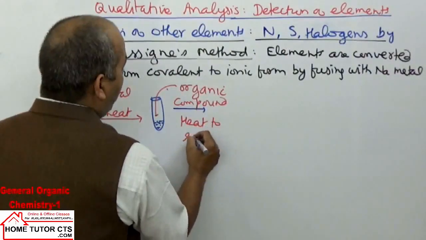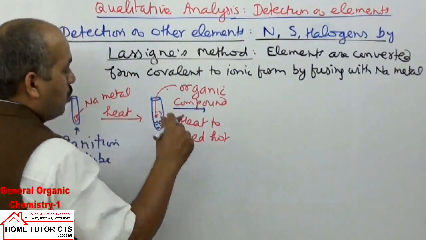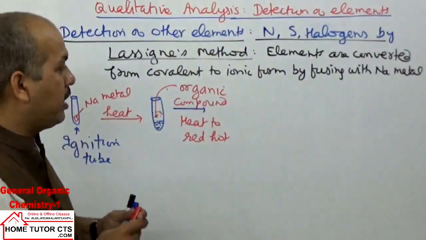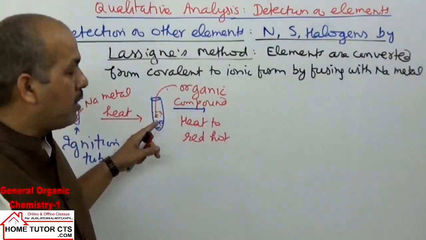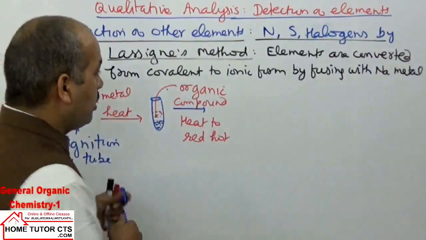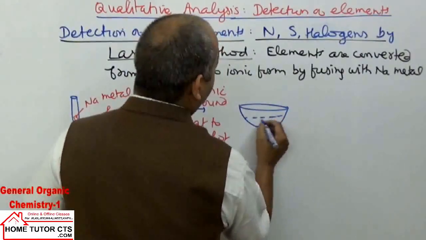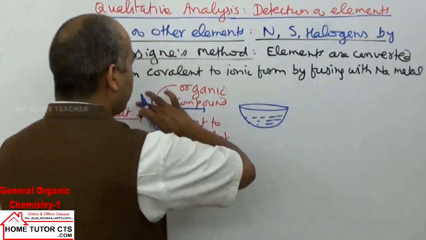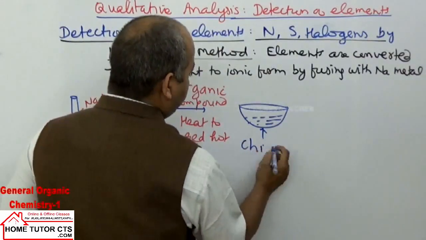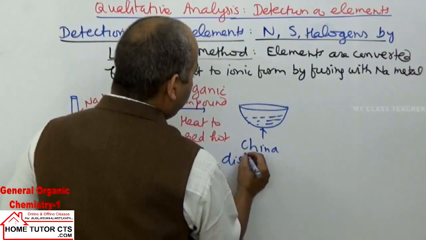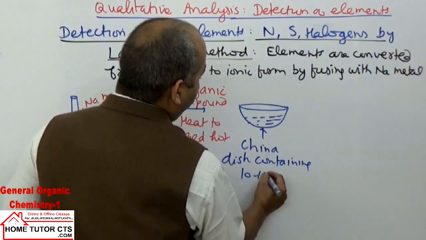The entire mass is heated to red hot, and then the tube containing sodium metal and organic compound is plunged into water taken in a china dish, containing 10 to 15 ml water.